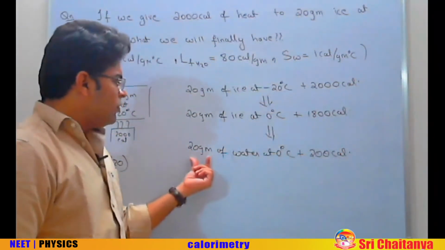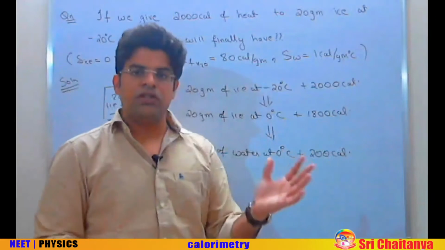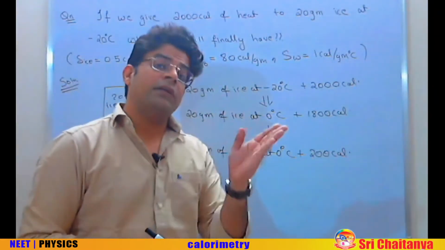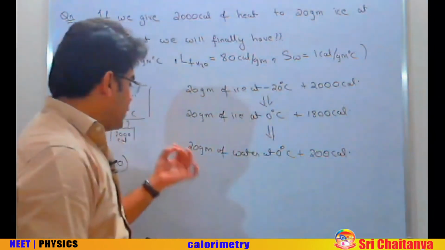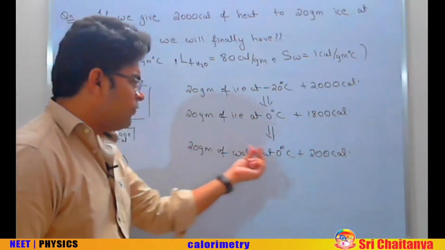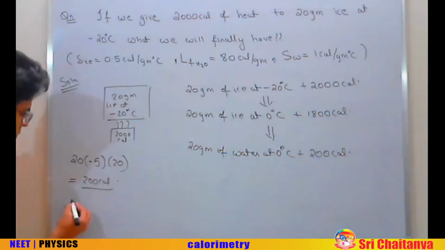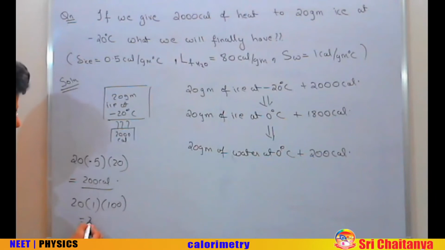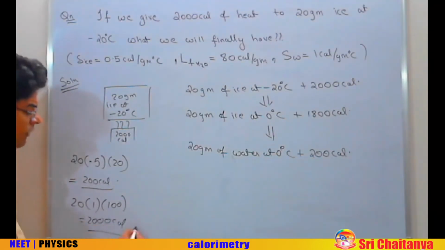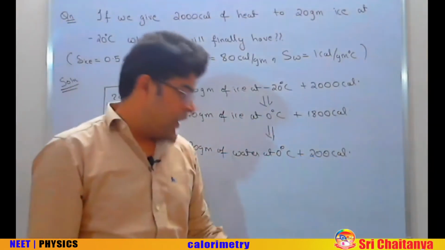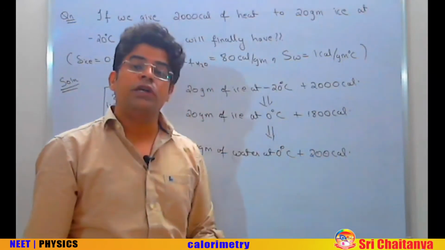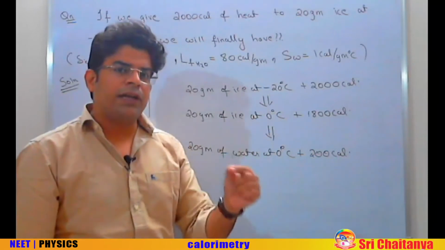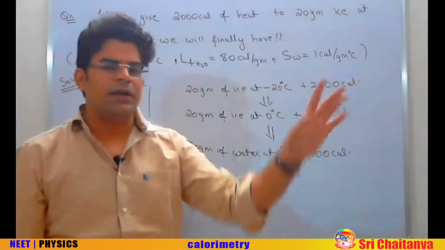Now once you have got 20 gram of water at 0 and you start providing heat, what happens? The temperature of water starts to rise, up to 100 degrees centigrade. To increase the temperature of 20 gram of water from 0 to 100, how much heat is required? m, specific heat of water 1, into delta T. You require 2000 calorie. Are we providing more than that or less than that? We are providing less than that. We are providing only 200 calorie. Since we are providing less than the amount of heat required to take the water from 0 to 100, it can't reach up to 100.